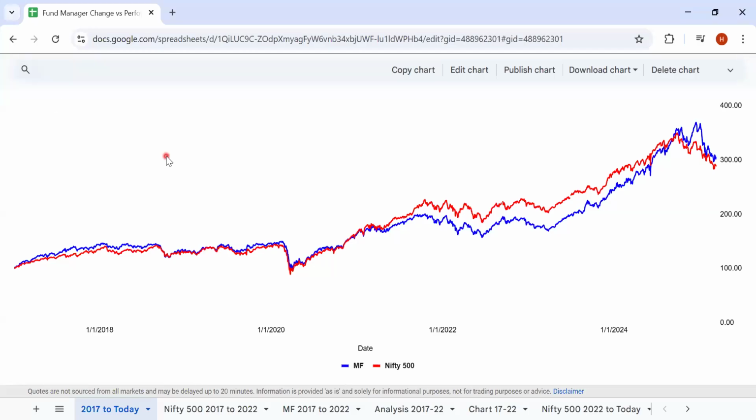So the key risk for any actively managed scheme is a change in the fund manager. Even before investing in a scheme, it is imperative that an investor check the fact sheet. There they mention the time from which the current fund manager is managing the scheme.